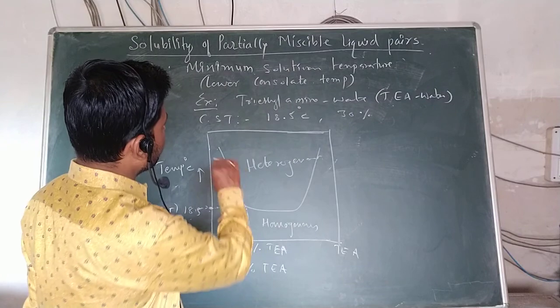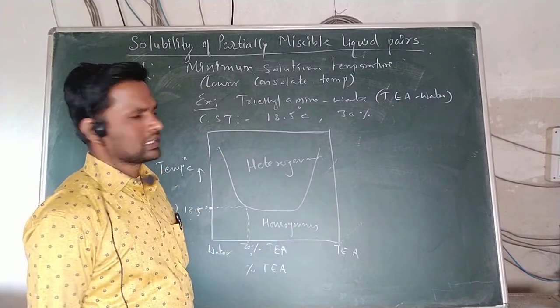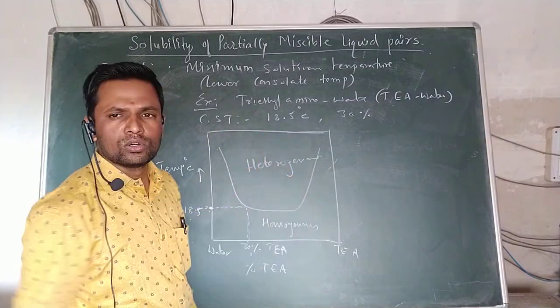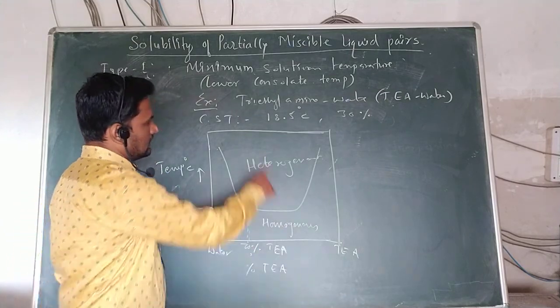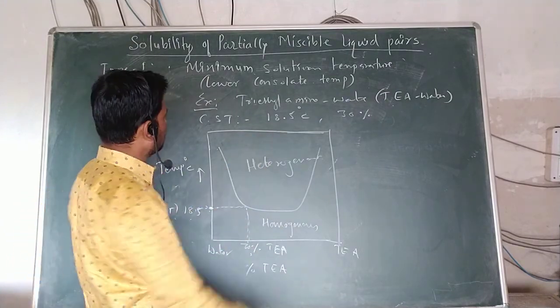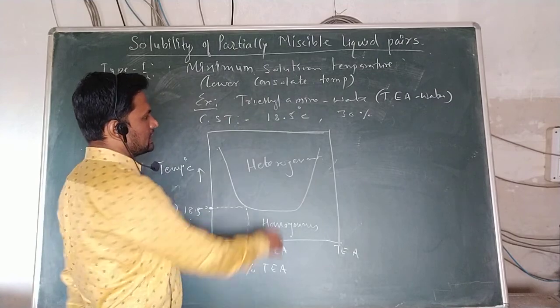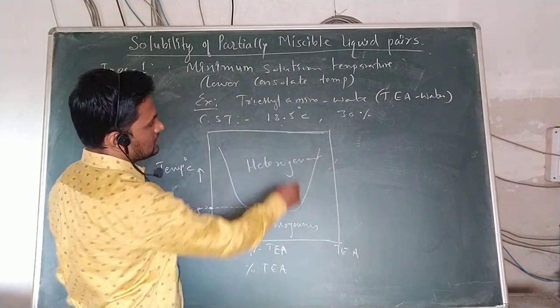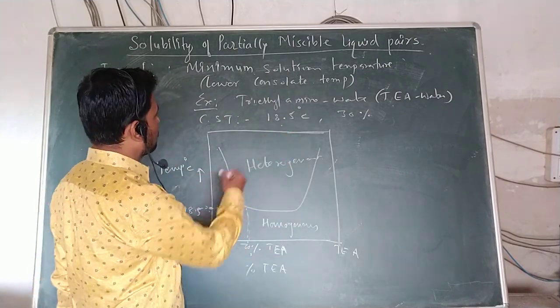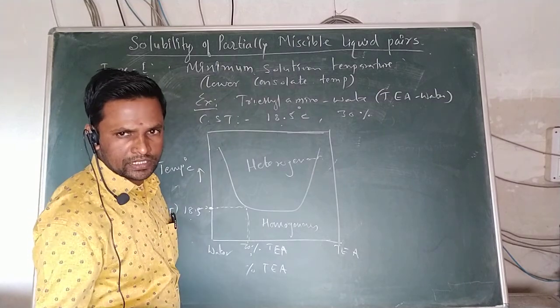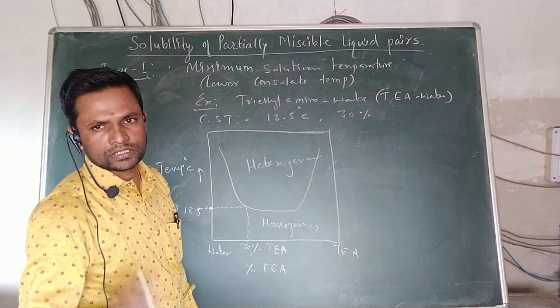This is the example of the minimum solution temperature, or the lower consolute temperature. Very simple: the CST, the critical solution temperature, for this triethylamine and water system is 18.5 degrees Celsius and the percent composition is 30%.